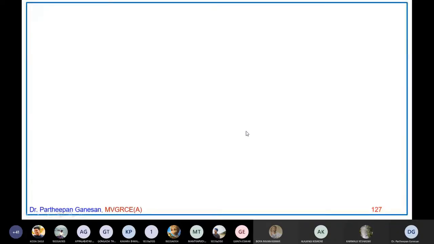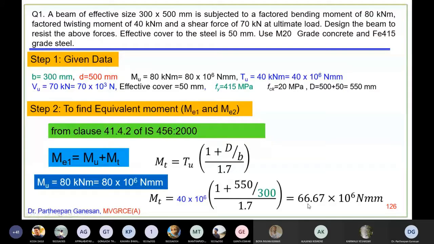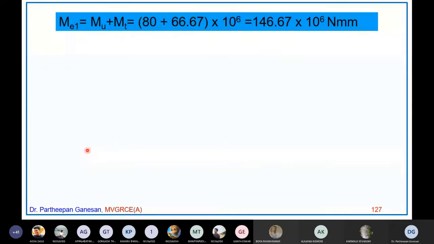So substituting all this, we are getting Mt as 66.67 into 10 power 6 Newton millimeters. Therefore, your Me1 is equal to Mu plus Mt, 80 plus 66.67 into 10 power 6, that is 146.67 into 10 power 6 Newton millimeter. That is the equivalent moment Me1.